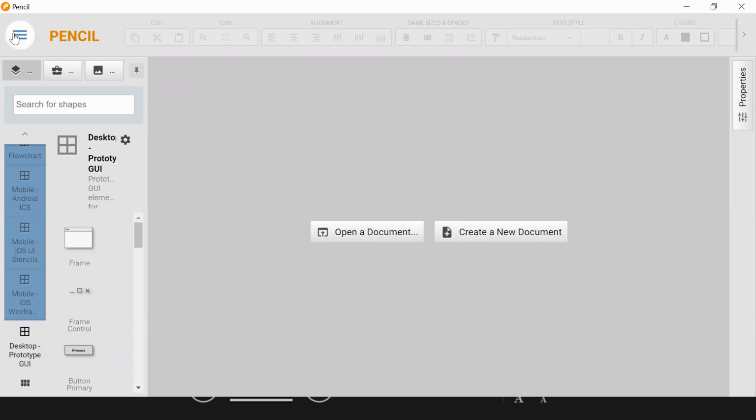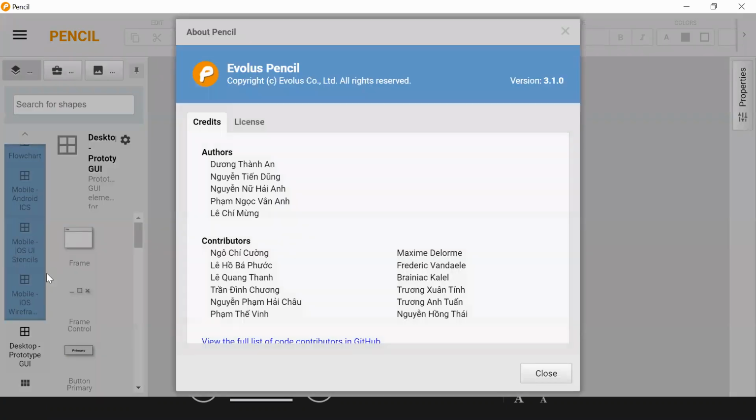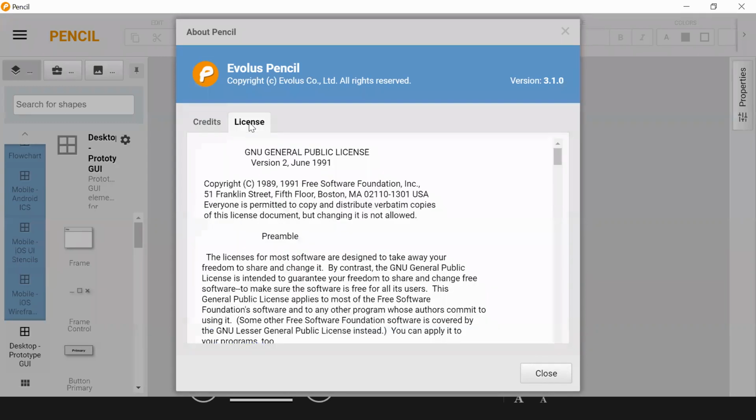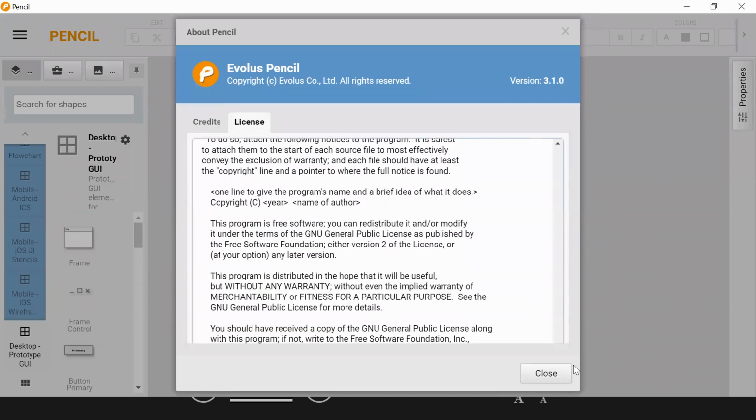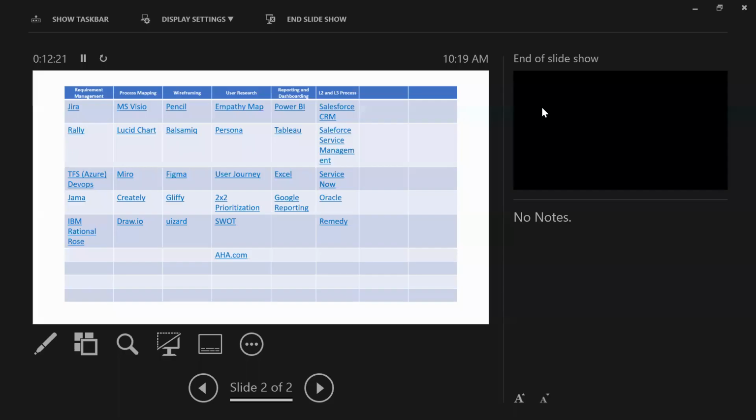Let me check if it has a trial. Yes. Doesn't look like it comes with a trial version, so I think we are good. We can use it extensively. That's what I mean. Then Balsamiq is the best. Balsamiq is the best wireframing tool you can use at this point, because it's been there for a long time.